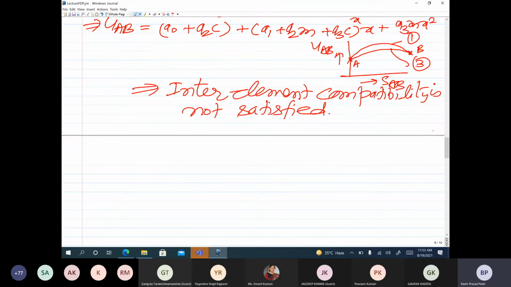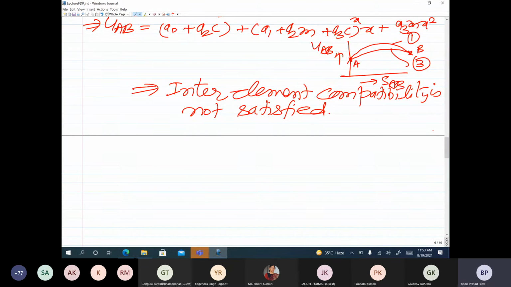So what we observe here is that if we assume the approximate solutions for u and v directly in the xy coordinate space, physical coordinate space, for the arbitrary quadrilateral, the inter-element compatibility condition will not be satisfied.